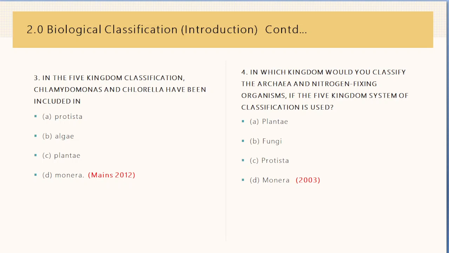Now, next question. In which kingdom would you classify the archaea and nitrogen fixing organisms if the 5 kingdom system of classification is used? The options are Plantae, Fungi, Protista, and Monera, and the right answer is D, Monera. Why? The kingdom Monera includes all prokaryotes. They are basically unicellular. The archaea and nitrogen fixing organisms are placed under Monera. All others, fungi, Plantae, Protista, and Animalia, are eukaryotic.